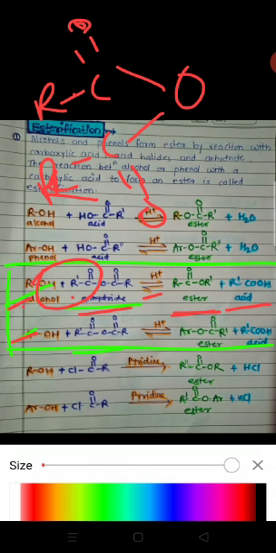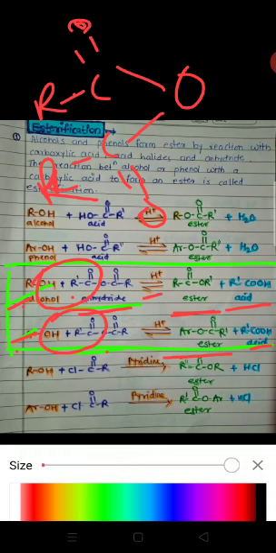Again, when phenols react with anhydride, this OH group reacts with the RC double bond O group, forming acid, and esters are formed here. In this way, esters are obtained by the reaction of alcohol or phenol with acid anhydride.